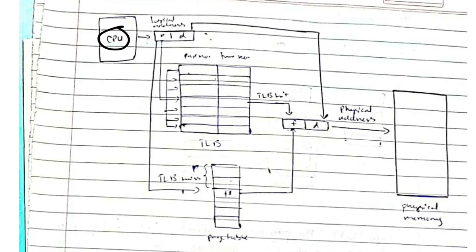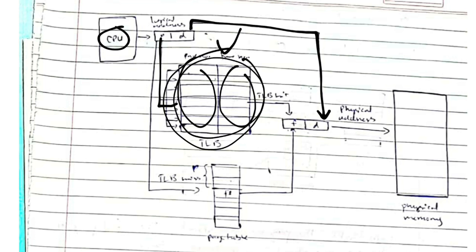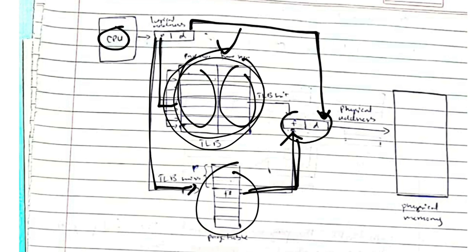See here, when a CPU requests something, the logical address will fetch directly if it is present, else it will look at the page number and the frame number. To make this faster, we'll be using TLB at the same time. If it's present in TLB, it will send directly to the physical address, or it will check from here and then it will be sent from here. So it will just make the process of fetching the memory faster.